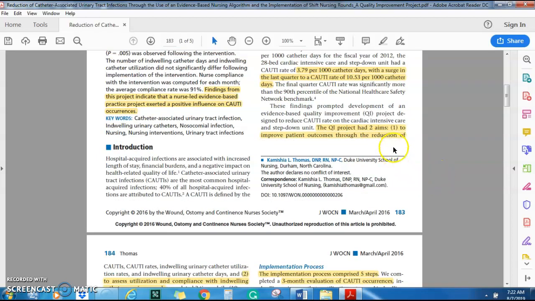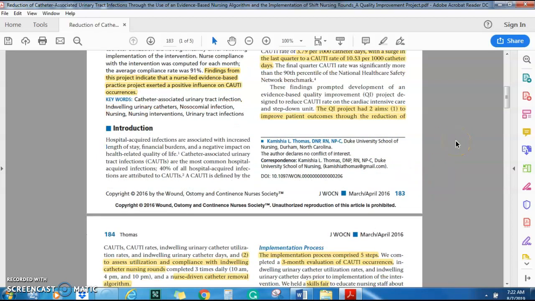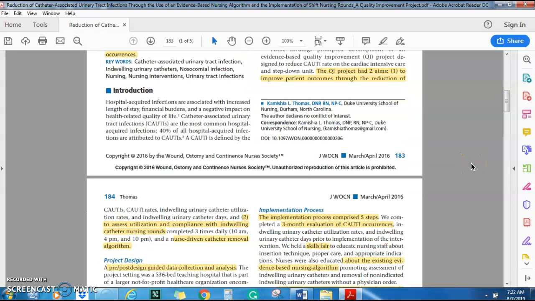This was to improve patient outcomes: one, to reduce the CAUTI rates, but also to increase compliance with a nursing-driven catheter removal algorithm or protocol, which is the term I'm used to a little bit more. So it did have two specific aims.